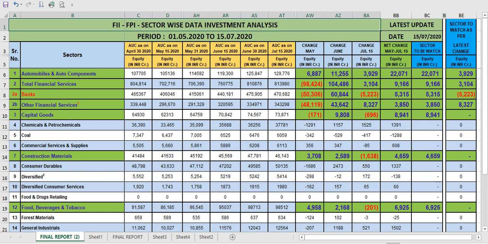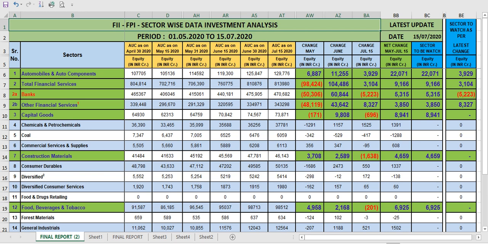And the analysis is most important. Why? As I told you before, money inflow: from where they withdraw and where they put. These are the most important parts. Sometimes there is no inflow or outflow, but there is an internal adjustment. That means they are withdrawing money from one sector and putting it in another sector. So how should we know about that? Today we will try to learn by this Excel sheet and get an idea of how they play.